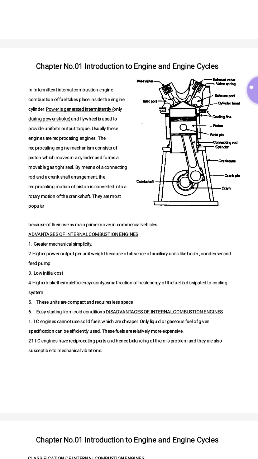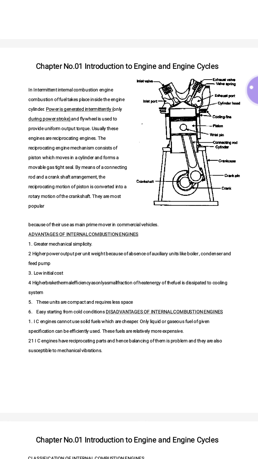If we see an external combustion engine, there is a presence of these auxiliary units like boiler, condenser and feed pump. Hence, there is some amount of loss as compared to the internal combustion engine. Next, low initial cost as compared to the external combustion engine. The cost of the internal combustion engine is low because of the absence of these auxiliary units.